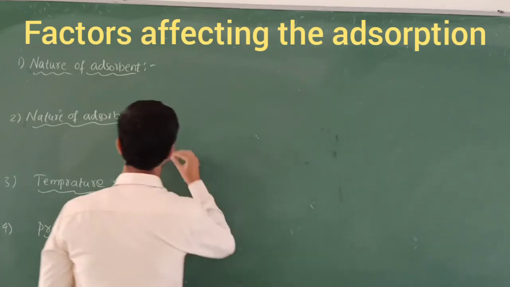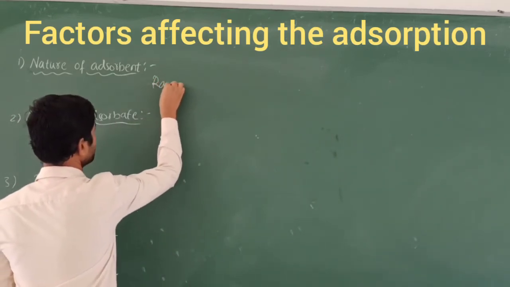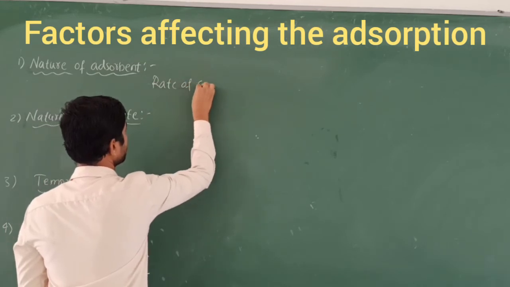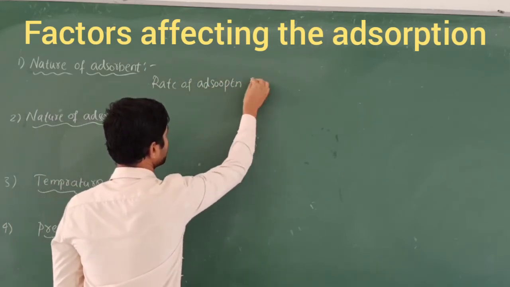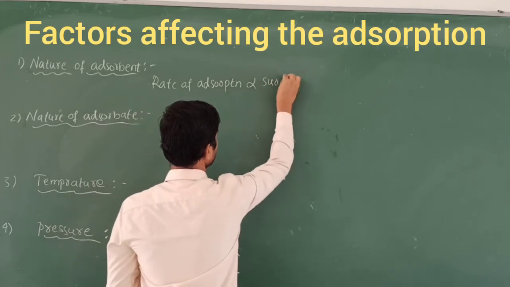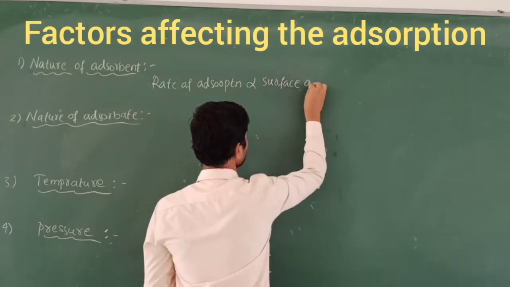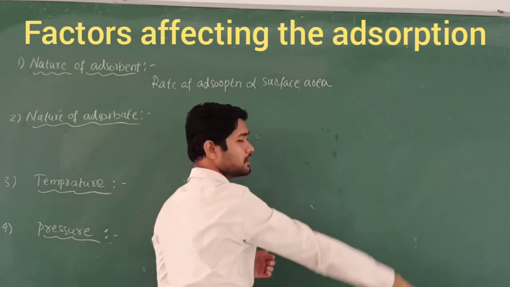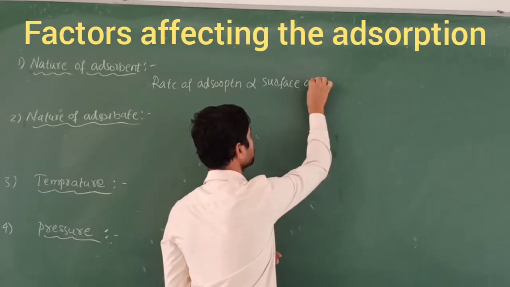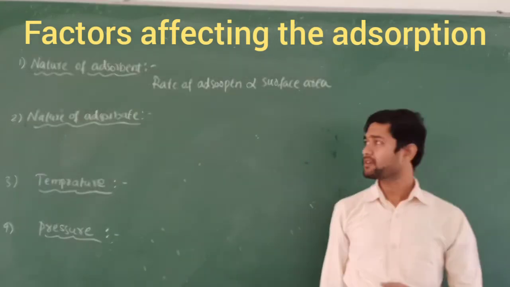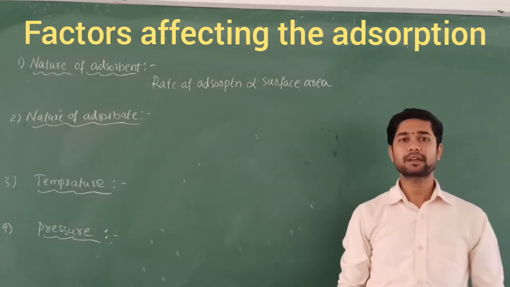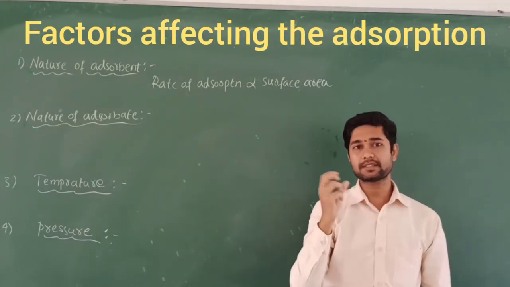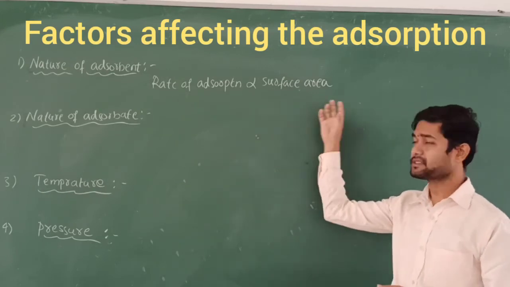Therefore, in one word, the rate of adsorption is directly proportional to the surface area. Directly proportional to the surface area. Right? Because when the area increases, the rate of adsorption increases, because of the large size we obtain when the surface has increased.